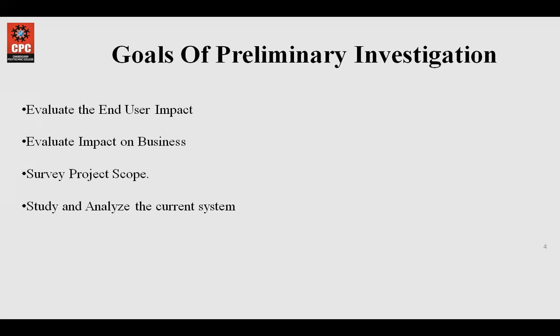Then the next step is to study and analyze the current system. Basically, it is one of the most important steps in system development. Knowledge of the current system is a must if we want to create a new system to replace the existing system. The important phase of studying and analyzing the current system will create a good base for the user-oriented new system.